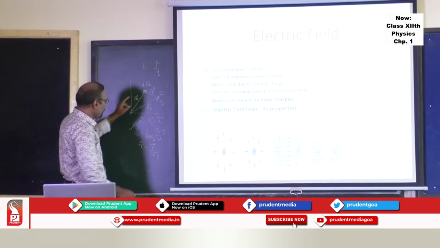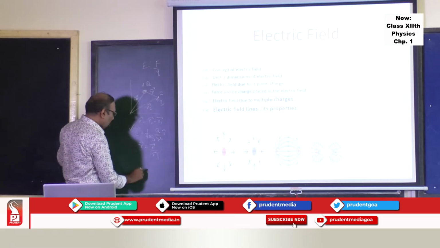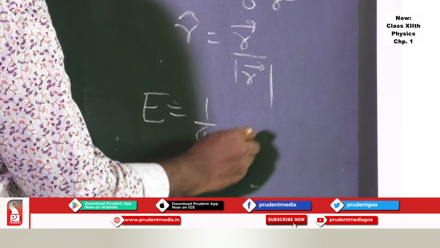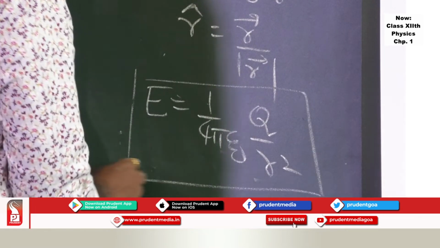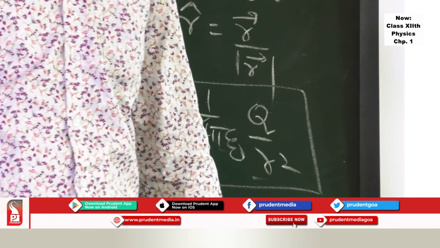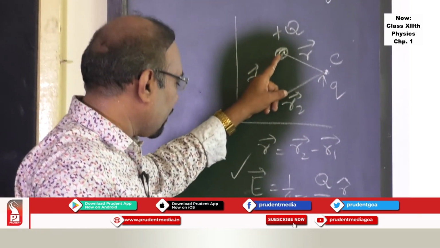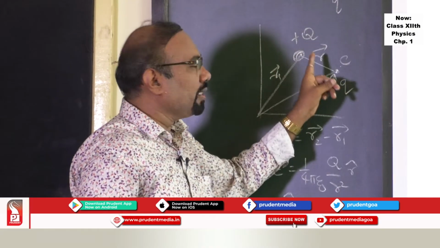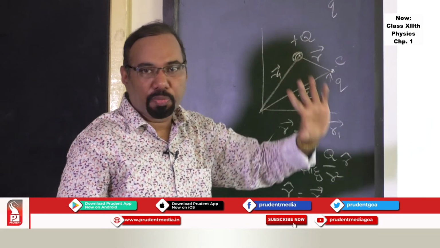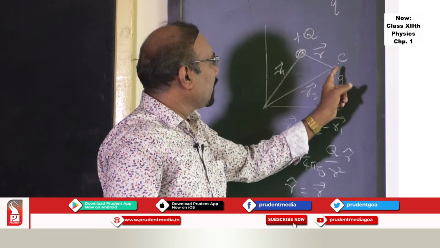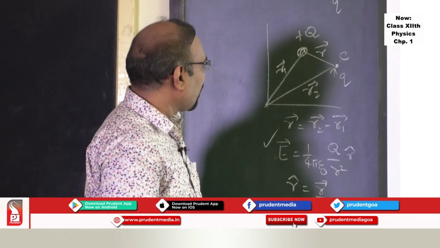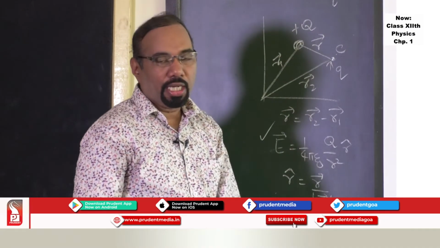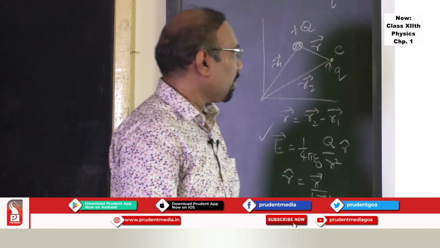If you want to write it in scalar form, this electric field is nothing but 1 upon 4 pi epsilon 0 q upon r square. This is the magnitude of the electric field intensity due to the point charge, and its direction depends on the electric force they experience. If it is repulsive, this particular charge will experience repulsive force at that point. In that direction, field will act, and that we'll discuss more in the later part of the chapter.